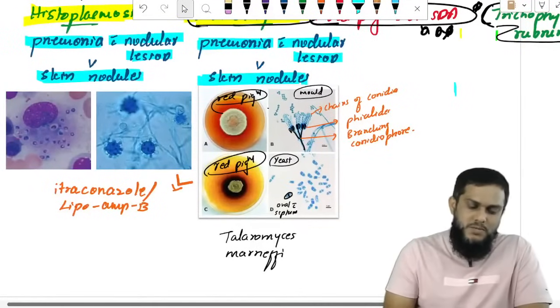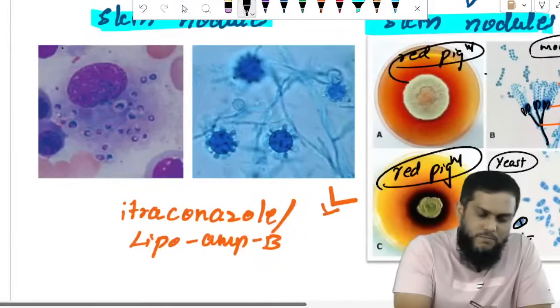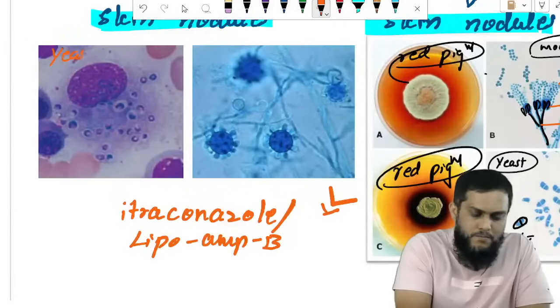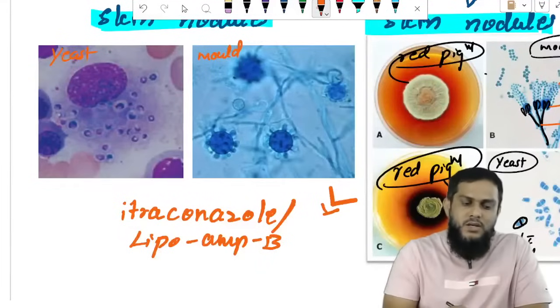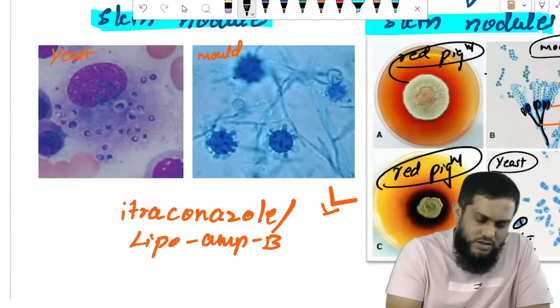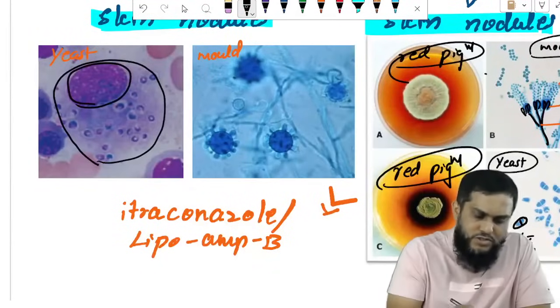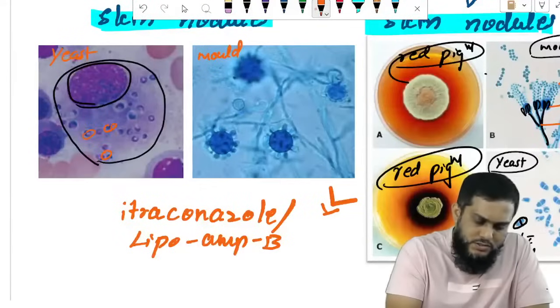Right? Histoplasma. This is the yeast form, and this is the mold form. In the yeast form you see a macrophage. This is the nucleus of the macrophage, and you see yeast cells.